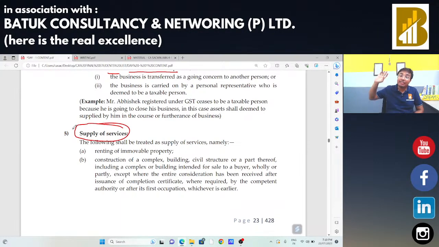X is going to give his building on rent to Mr. YZ. In that case, X is going to provide the renting services. X is just going to transfer the right to use that particular building for a specified period, so that we can say this is a supply of services. Basically, from its nature we know there is no requirement for more emphasis.